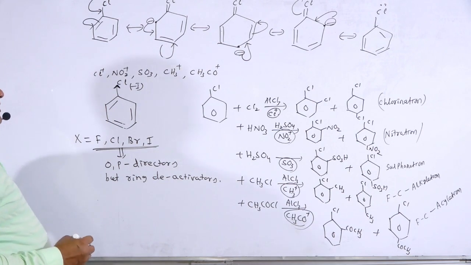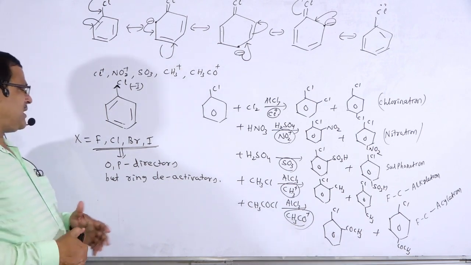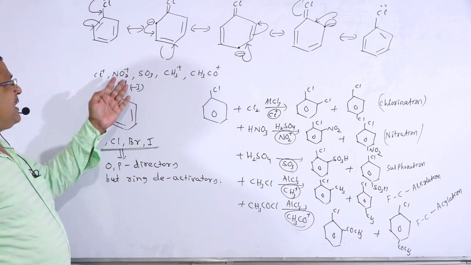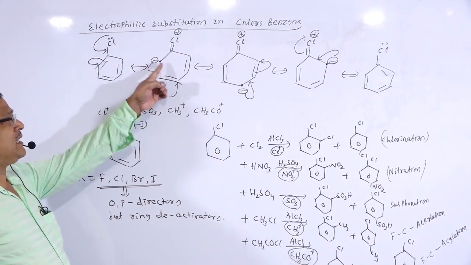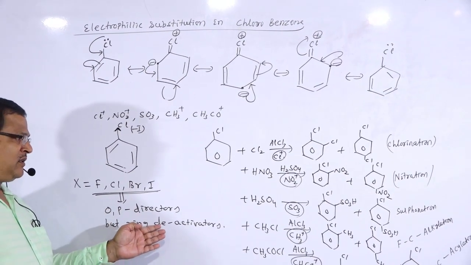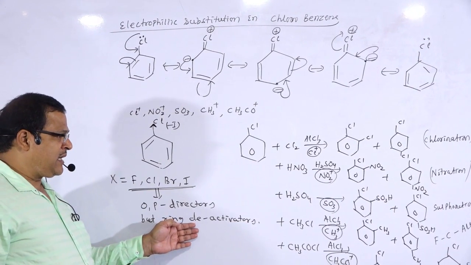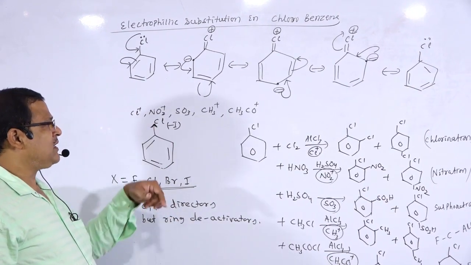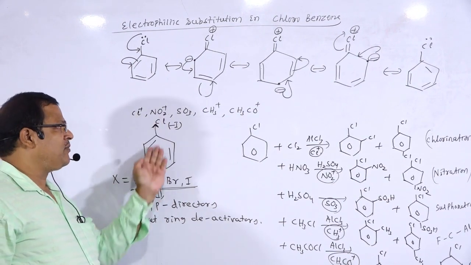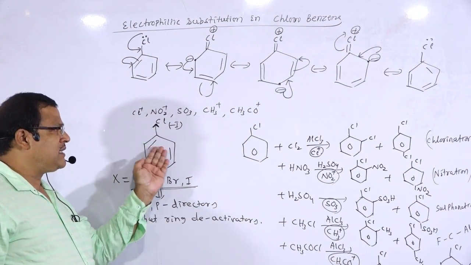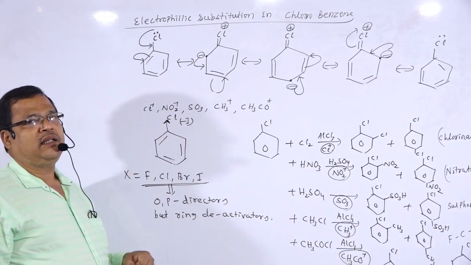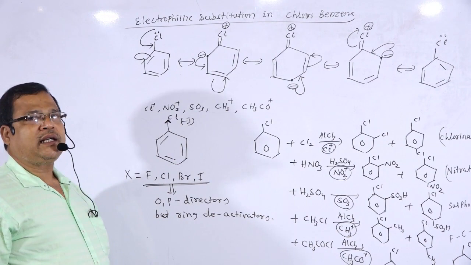Ring deactivators. These are the ortho-para directors but ring deactivators. We have explained this one. Why is it an ortho-para director? Because that will increase electron density at ortho and para positions. Why is it a deactivator? Why will this deactivate the benzene for further electrophilic substitution? Because the presence of the minus I group will withdraw electrons from the ring, which will decrease electron density in the ring. Therefore, the electrophile cannot easily attack the ring. Therefore, that is treated as a deactivator.